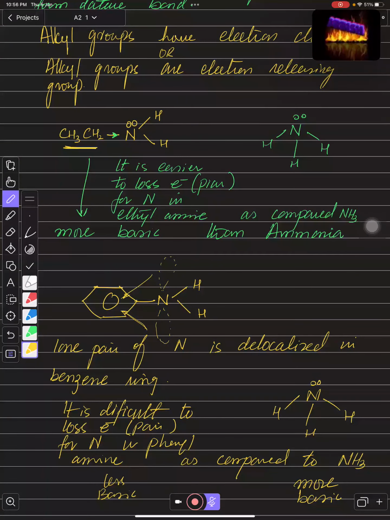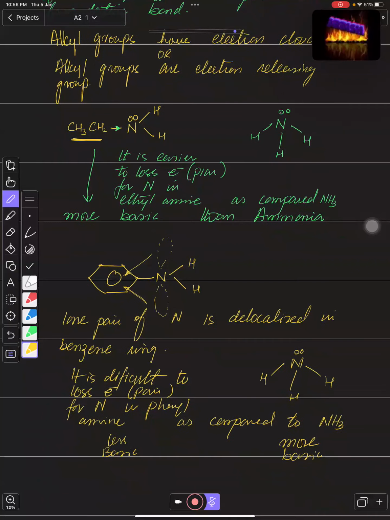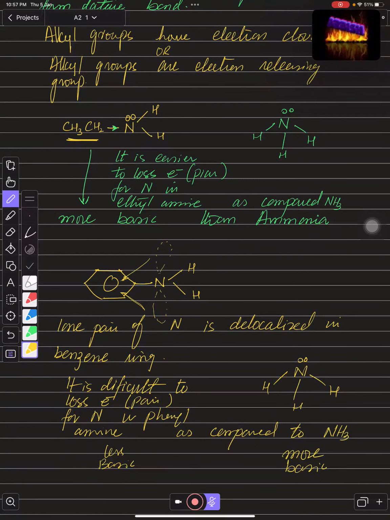So if you are going to make an order of their basicity, you can say that the most basic is ethylamine, then we have ammonia, and then we have phenylamine.